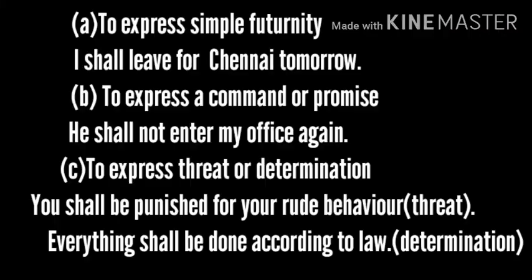The usage of shall is in the first person, we use it to express simple futurity. Example I can give: I shall leave for Vijayawada tomorrow. We shall see you again. That is the first usage of shall.